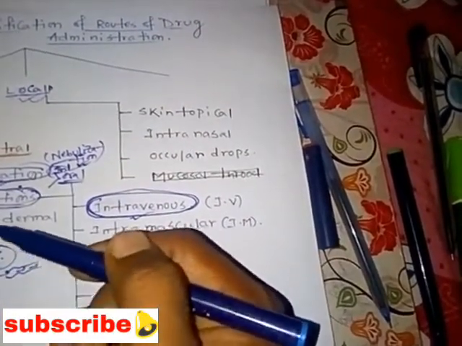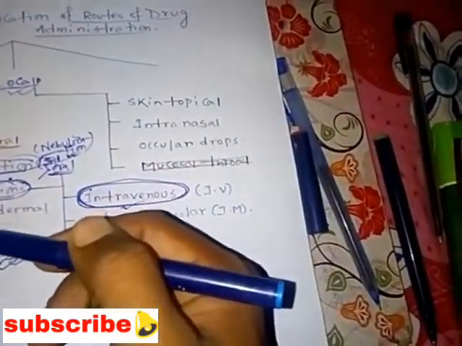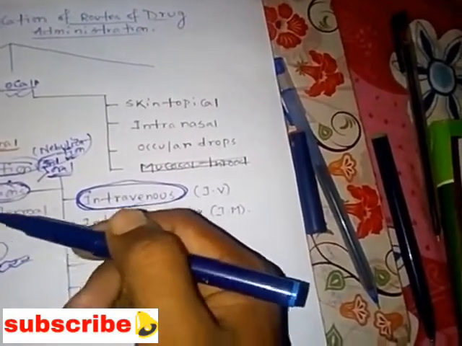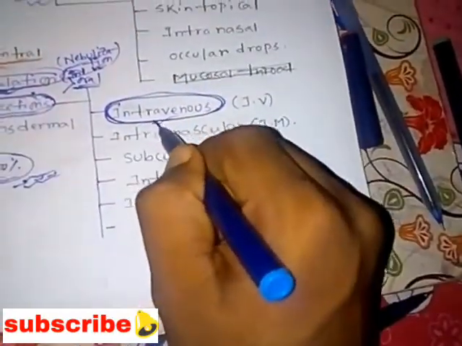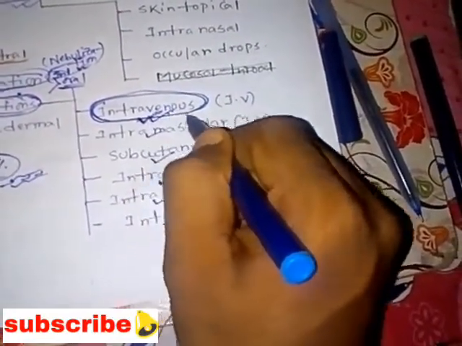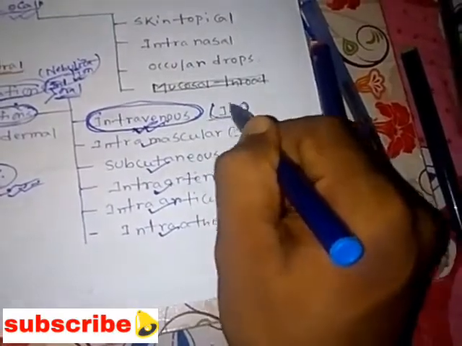For relief of that condition, we need to administer the drug as fast as possible. Intravenous drug administration has more bioavailability and more rapid action on our body.